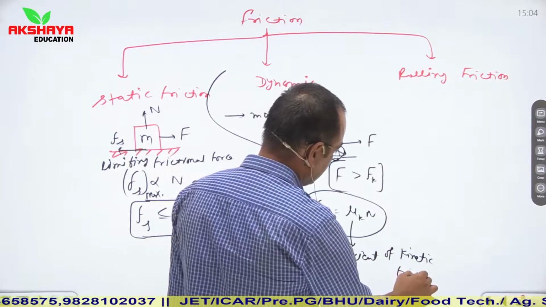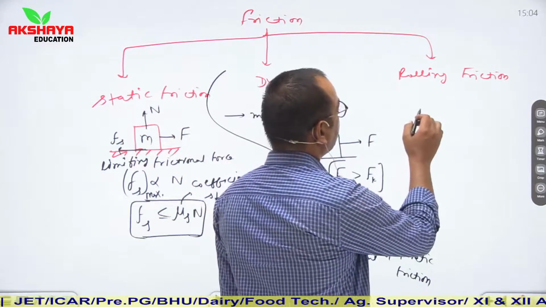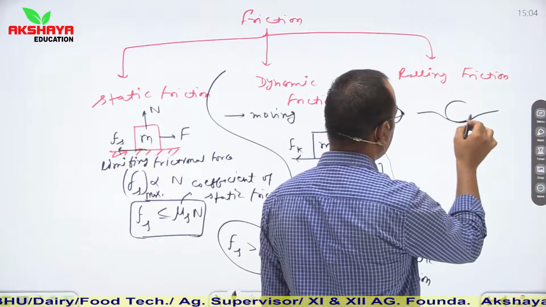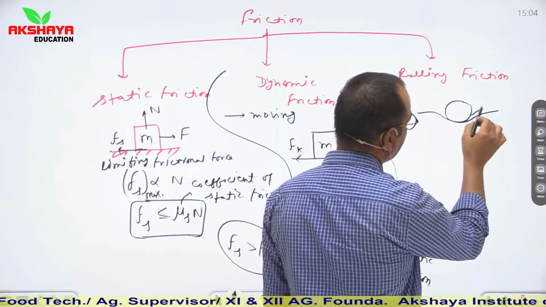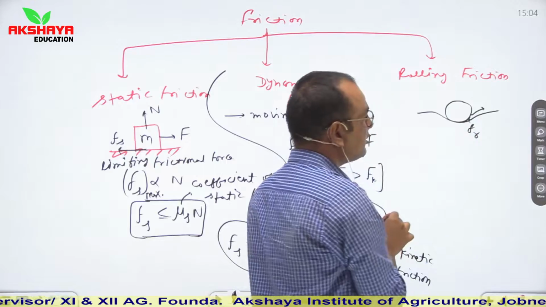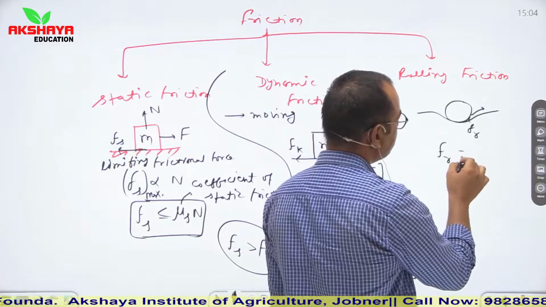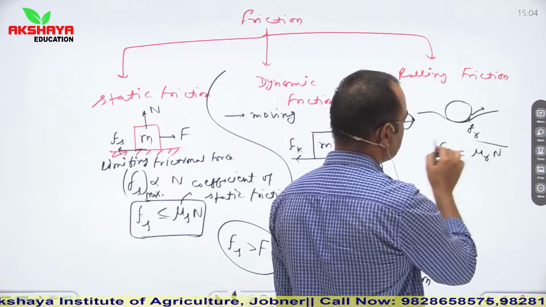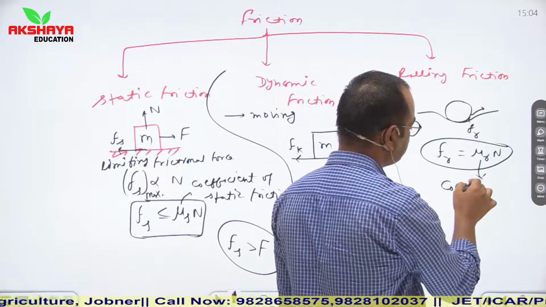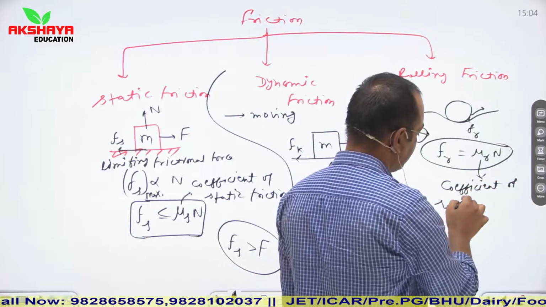And similarly, in case of rolling, when any object travels on a surface by rolling, let us say this is a surface and an object was moving like this. When this particle moves in forward direction, then in reverse direction a force of friction occurs which opposes its rolling motion. So here also the rolling friction is equal to mu r n, and here mu r is the coefficient of rolling friction.